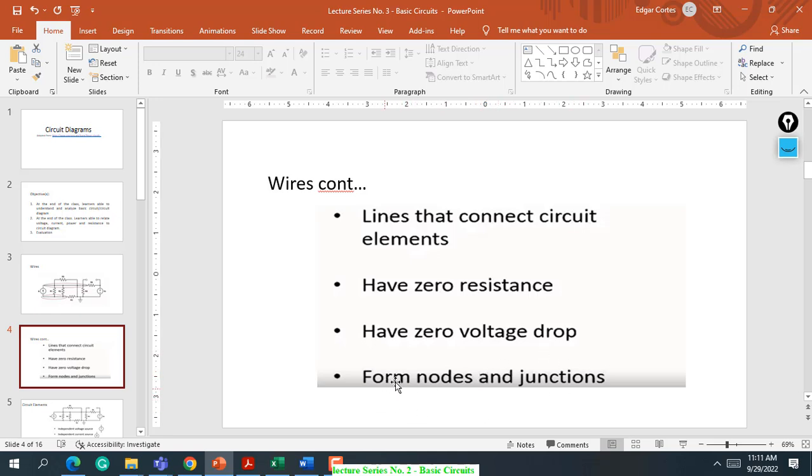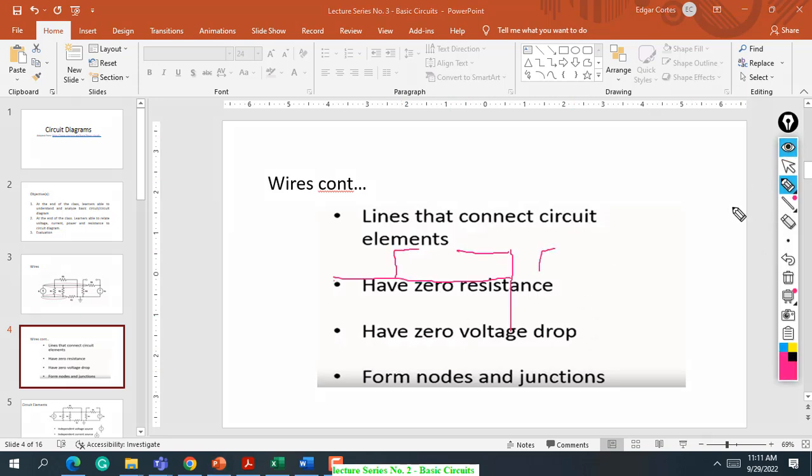Okay? These are the forms of nodes and junctions. So remember the term. We have another term here. We call this one nodes and junctions. These are also part of the circuit. Okay? Nodes and junction.